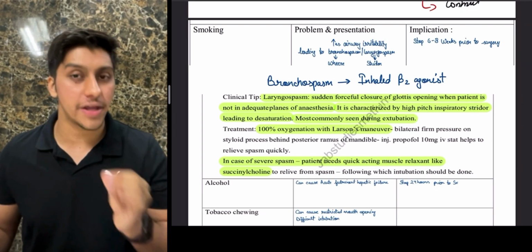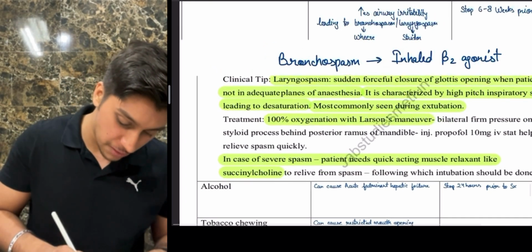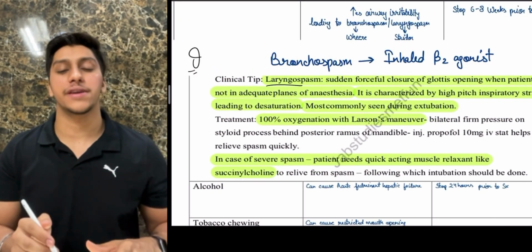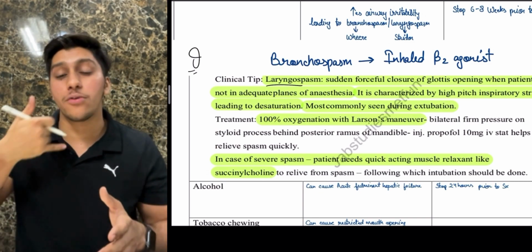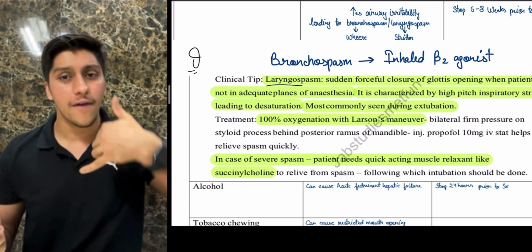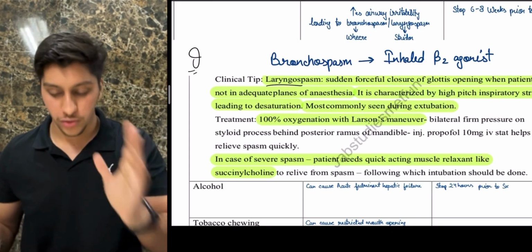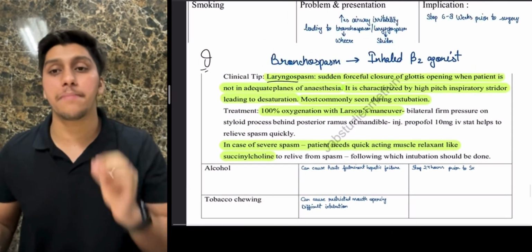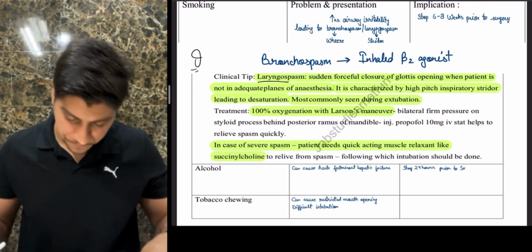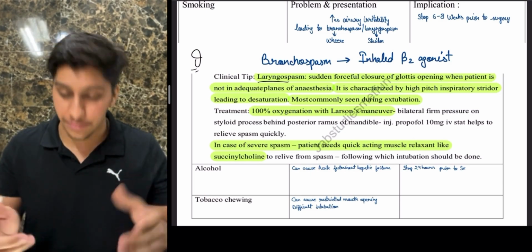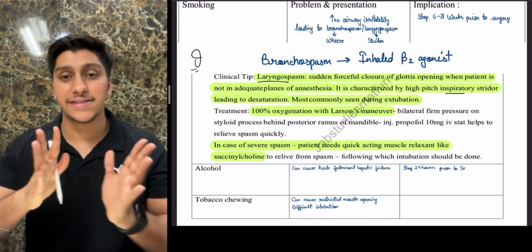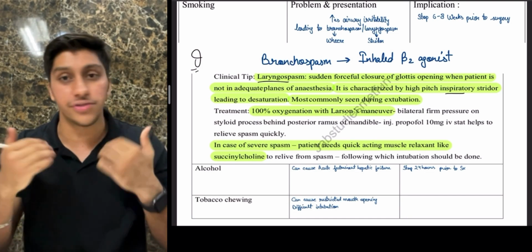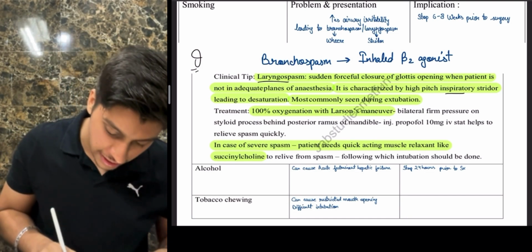What is the management of laryngospasm? This comes under anesthesia, so make sure you know this. Laryngospasm is basically sudden closure of the glottis. It is usually seen at the time of extubation, which means when you remove the endotracheal tube. Before the management, know the symptoms. You will have a high pitched inspiratory stridor, and since the airway is very closed, oxygen will not get in, so you will see the patient desaturating.